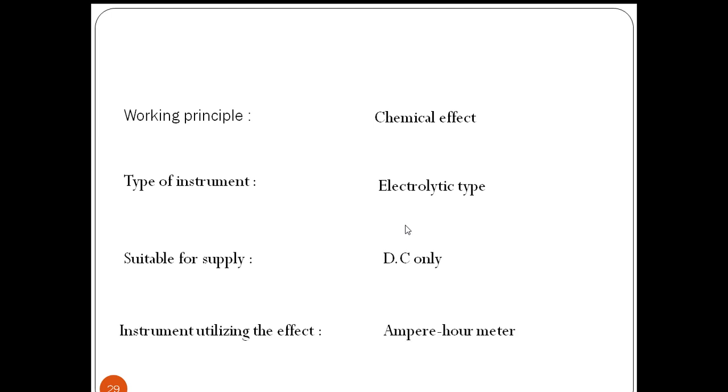The next effect is the chemical effect. Based on the chemical effect, the instruments which are working are electrolytic type, and these are used for direct current supply only. The instrument utilizing this effect is the ampere hour meter.